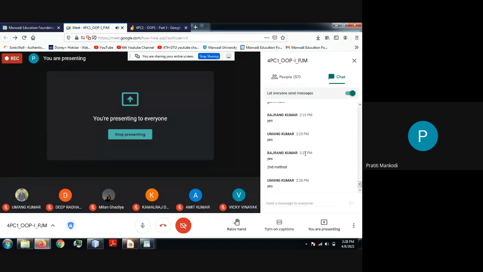The only thing you have to remember is that when you are using implements Runnable, your class is not a thread yet. It can work as a thread. To make it a thread, you have to pass your class reference as the parameter, so that your class can be converted into a thread. I hope it is clear, Bajrang and Umang. Bajrang? Yes, ma'am. Okay, fine. So, any questions so far, others?